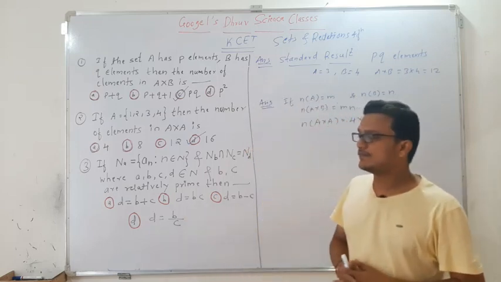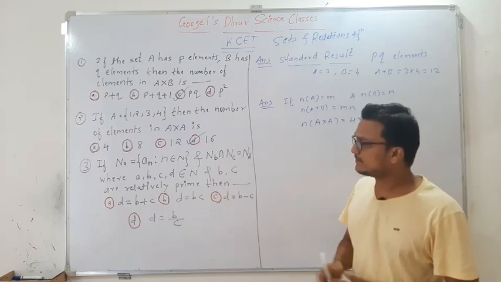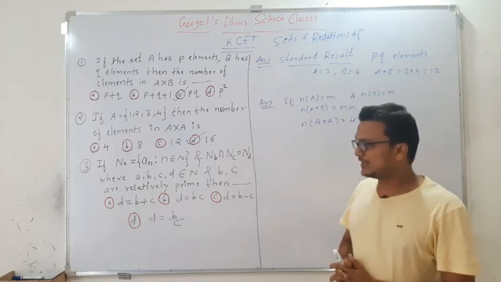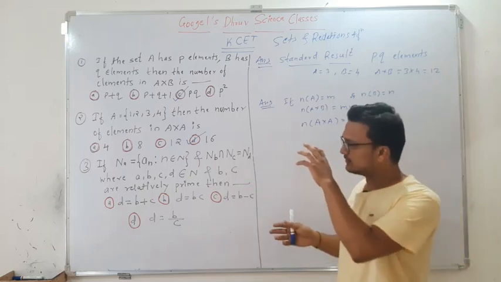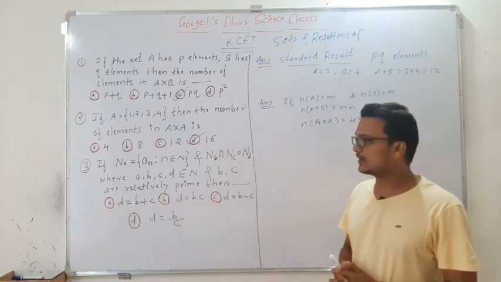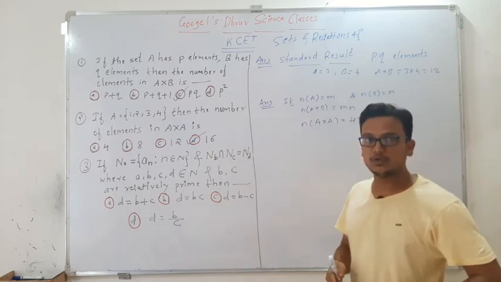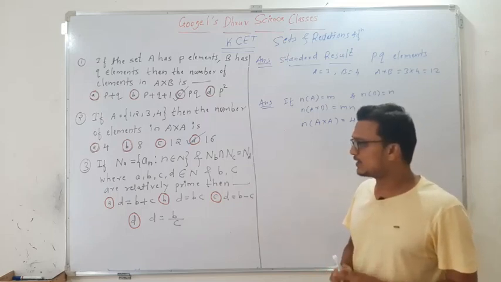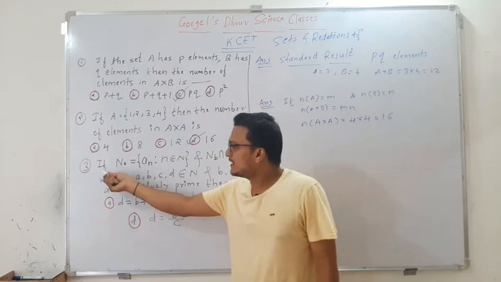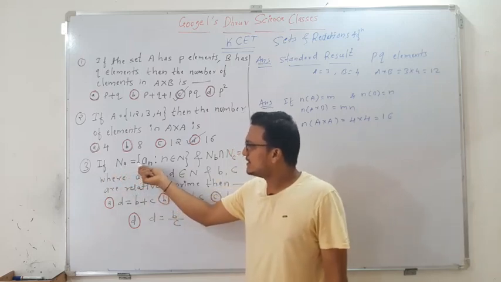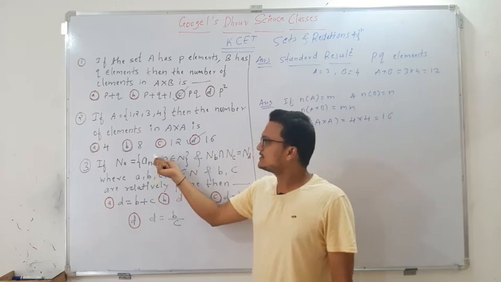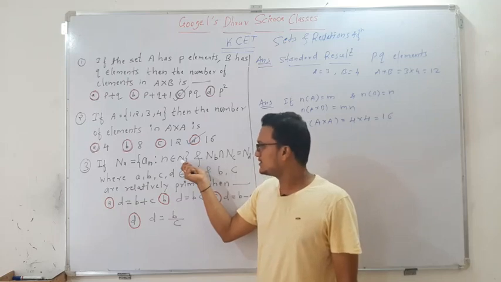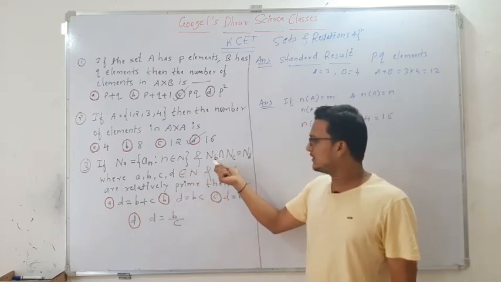Now next we are having the third question. This third question I have taken in a general form, which means the question itself gives the general result. Then on that basis we can solve numerical examples also, where in the places of variables you may get some numbers. The question is, if the set NA is equal to the set of all AN such that n belongs to N, the set of natural numbers, and what is the condition given?